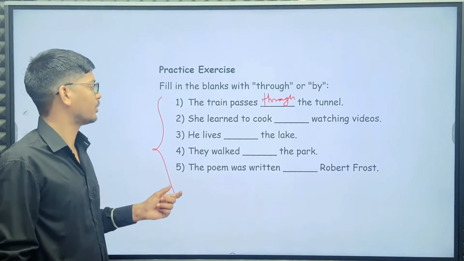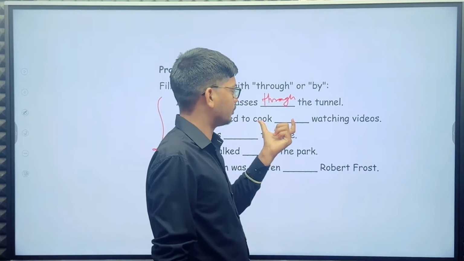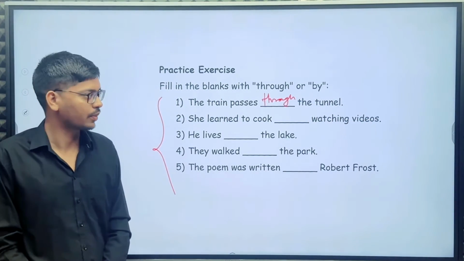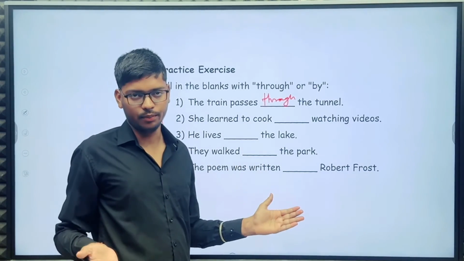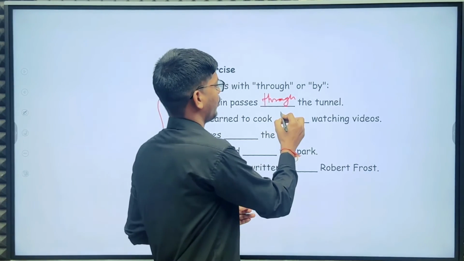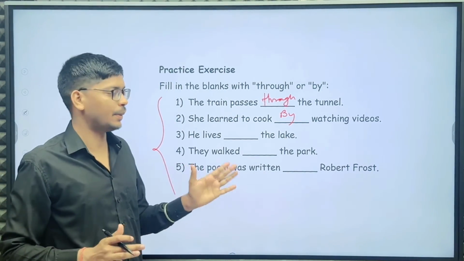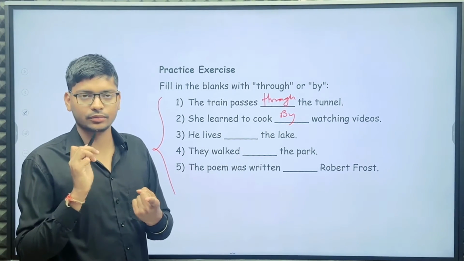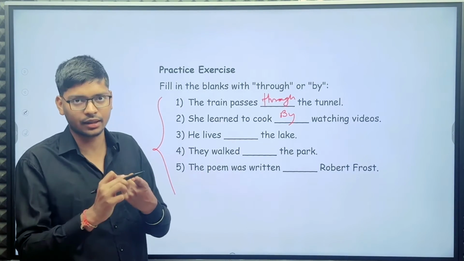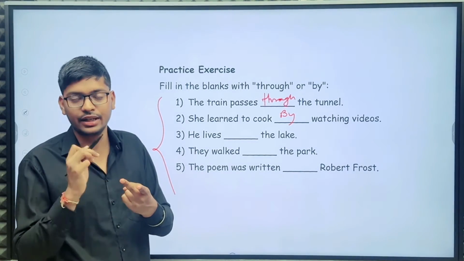Next example here. She learned to cook watching videos. So here, it is by. Because by is for a method, an agent or doer, and near places, near things.